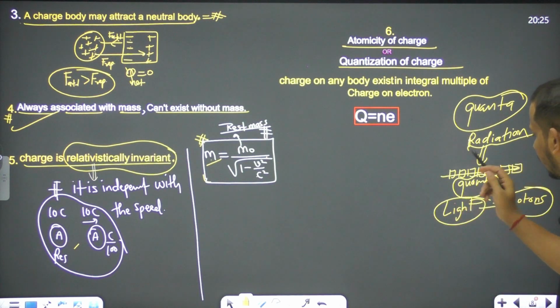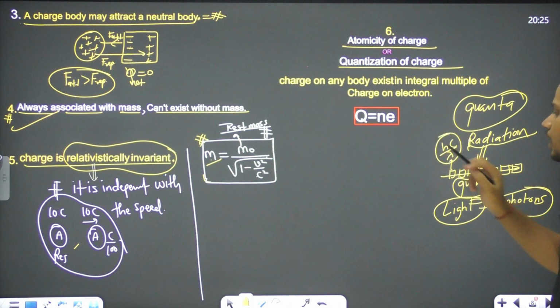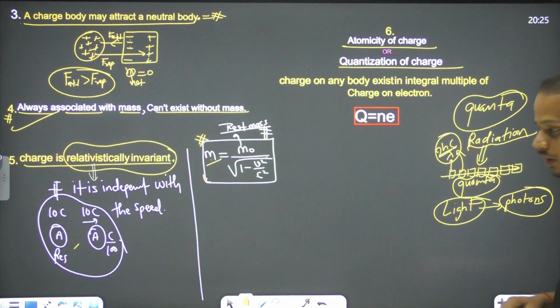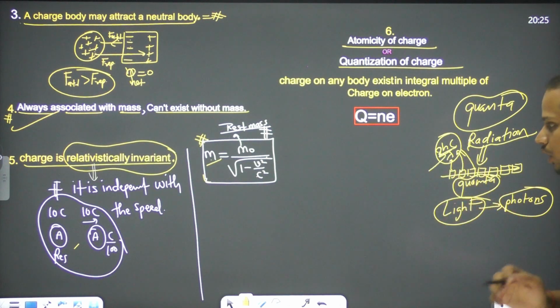So what is the meaning of this? I will give you one particle, so you will get the energy hc by lambda. This is the energy of one particle. I will give you two particles, so you will get 2 hc by lambda. When I give you 3 particles, you will get 3 hc by lambda. So what is the meaning of this?